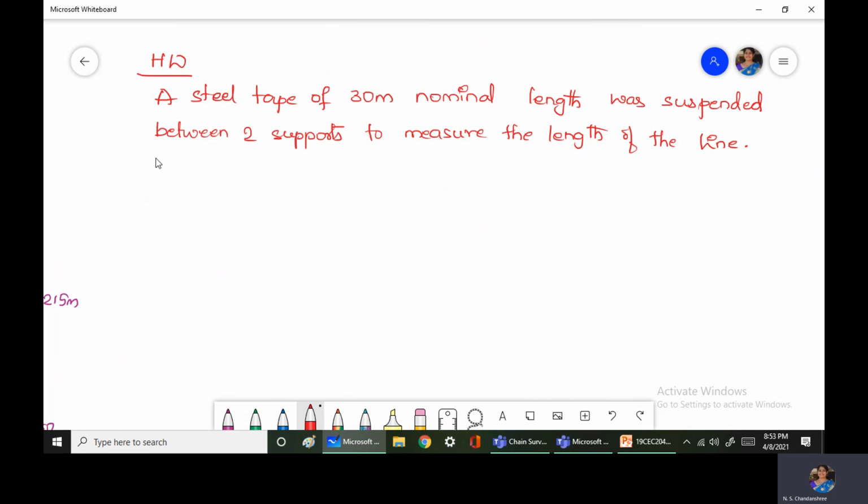The measured length on a slope of 4 degrees 25 minutes is 29.8605 meters. The mean temperature